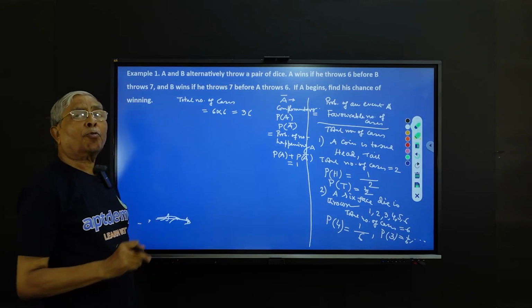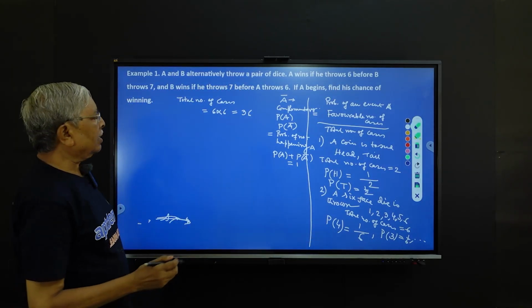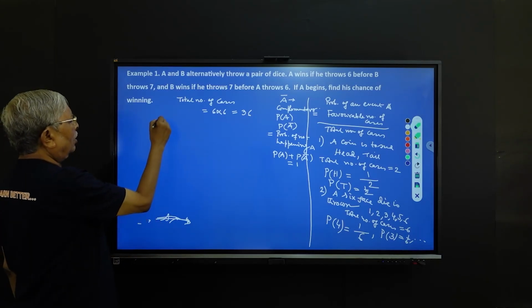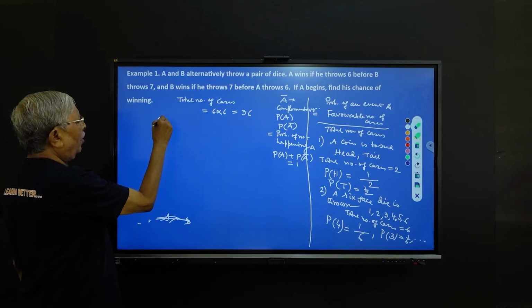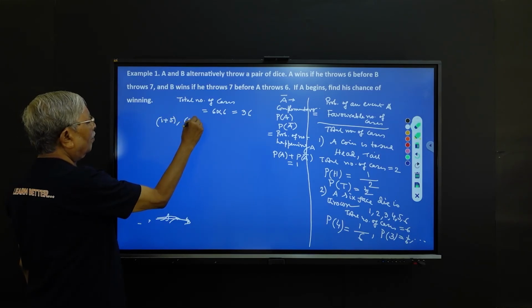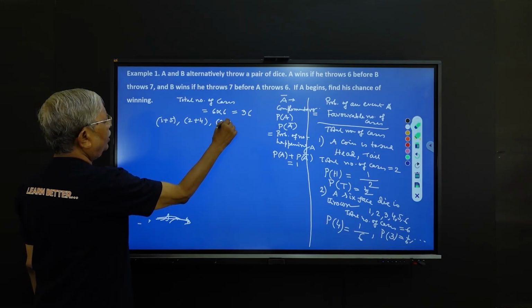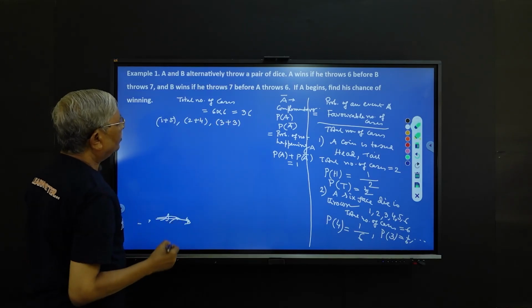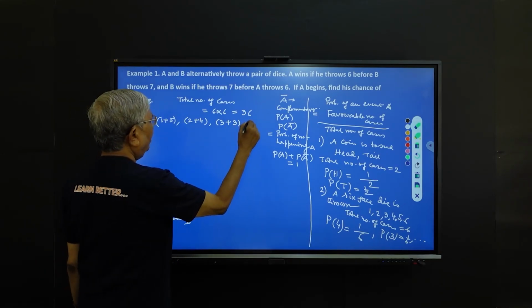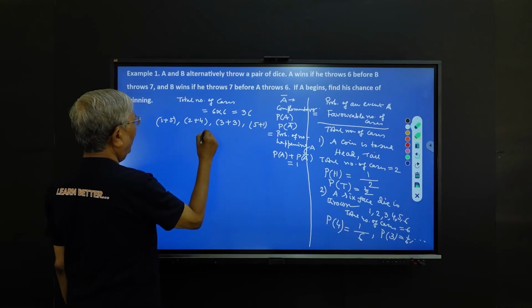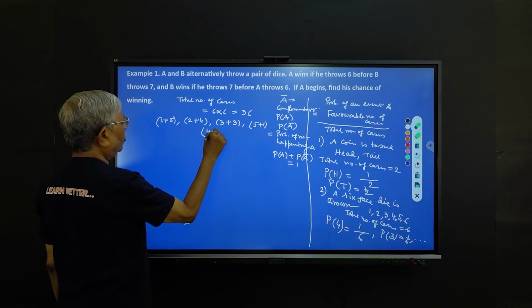So first you find the probability when A throws 6. 6 can happen with the 2 dice in these ways: 1 plus 5, 2 plus 4, 3 plus 3, 5 plus 1, 4 plus 2.